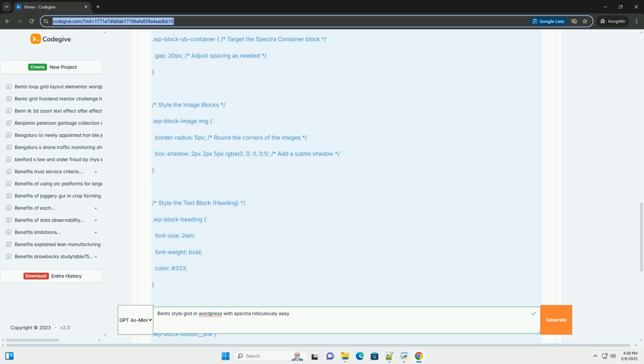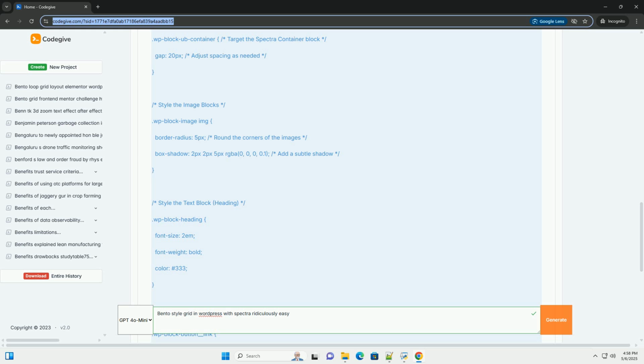Replace .wp-block-uagb-container with the correct class of the Spectra container block, if it differs. Inspect the container block in your browser to find the correct class. @media (max-width: 768px). This is a media query that applies styles only when the screen width is 768 pixels or less, typically